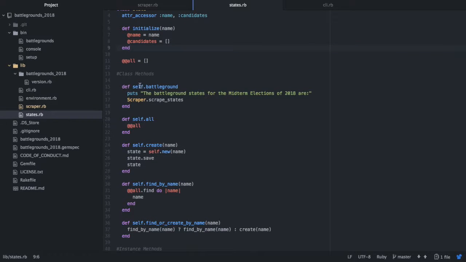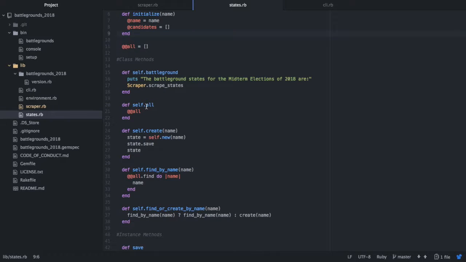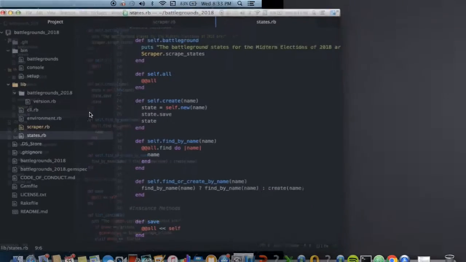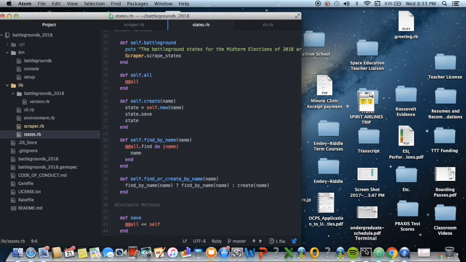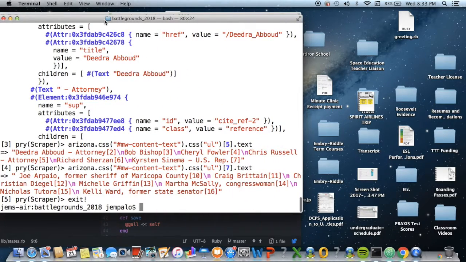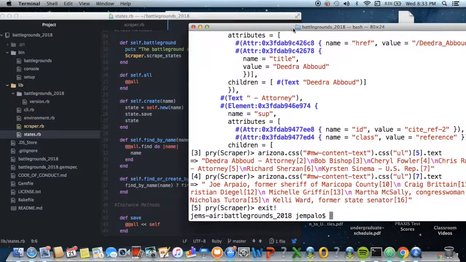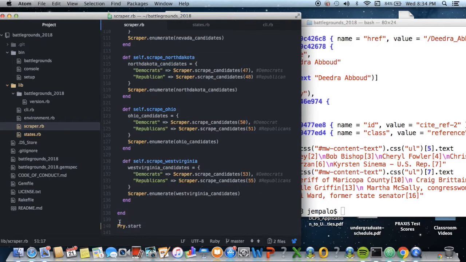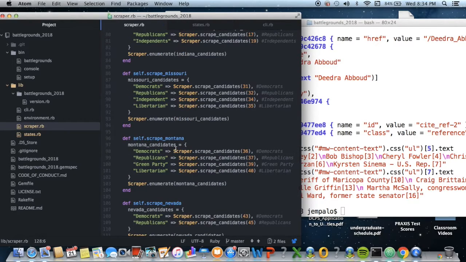And when you call Battleground, it will display all the Battleground states. When you call, actually, let me just run everything. Okay. Here is now my state class. Hope I don't have a pry anywhere.